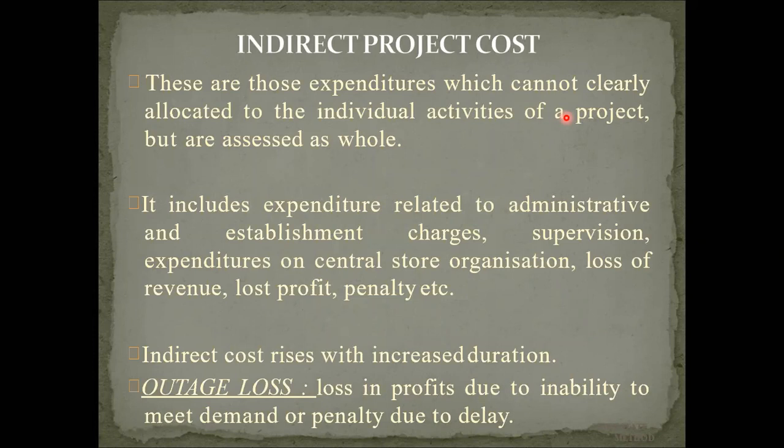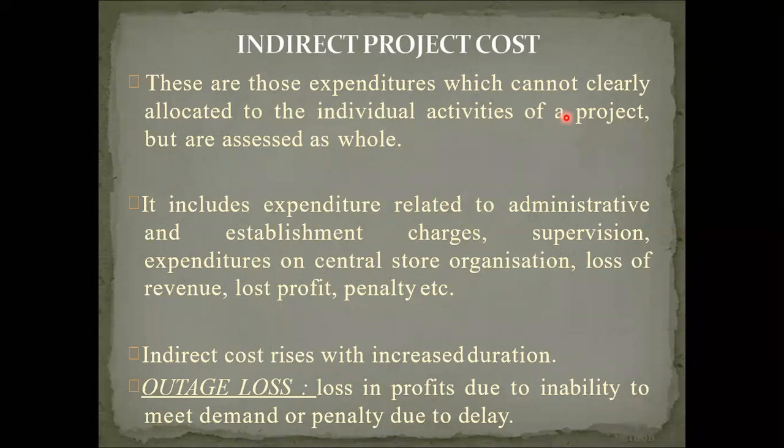So these are some definitions about indirect cost. These are those expenditures which cannot be clearly allocated to the individual activities of a project but are assessed as a whole. So indirect cost cannot be assessed with activities. You cannot say that for foundation work only 10 labors are required, for slab 15 labors are required, for sidewall construction only 2 people are required. That can be called allocation of resources.